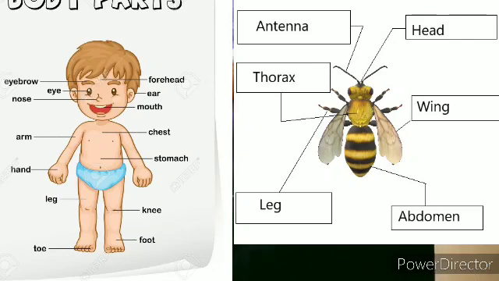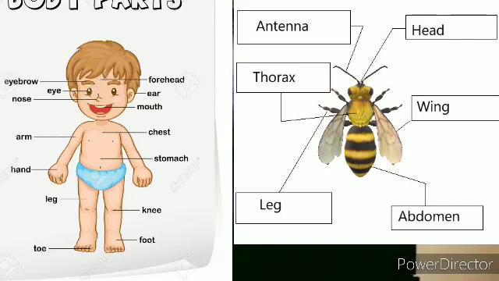Very good. So we see insects almost everywhere. We can see not only inside and outside our home, everywhere we can see insects. They are the largest group of animals on the earth. That's why anywhere you go, there will be some insects there.